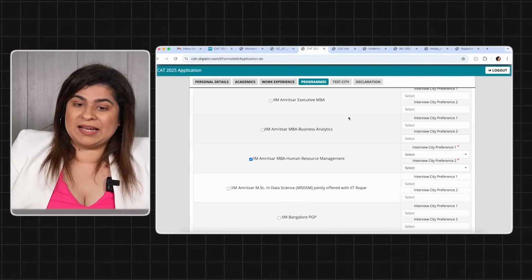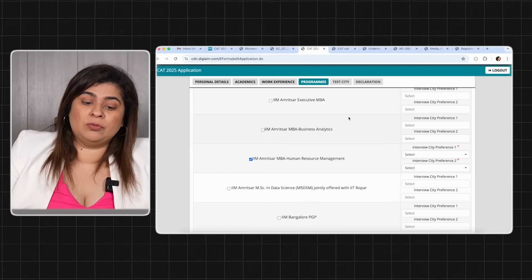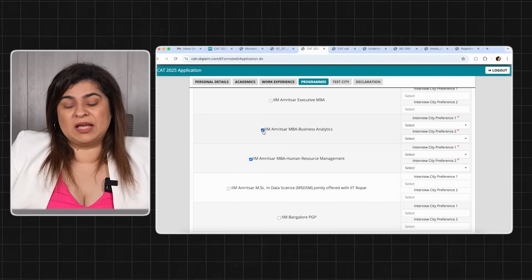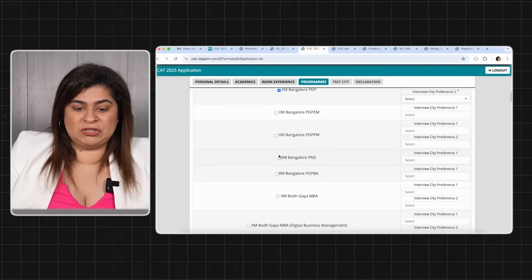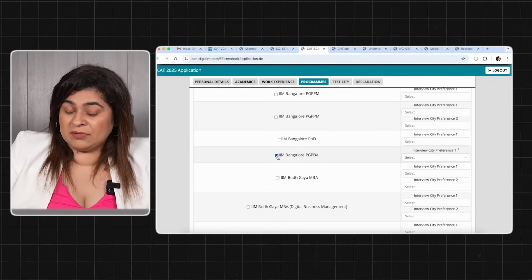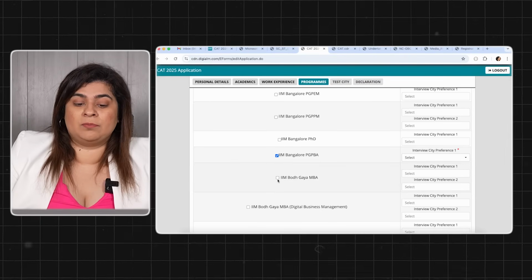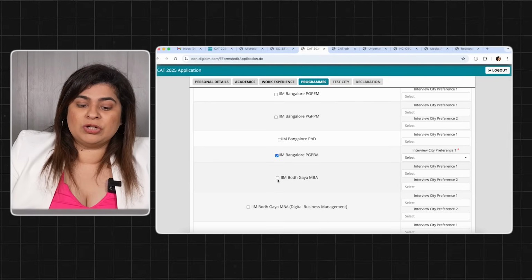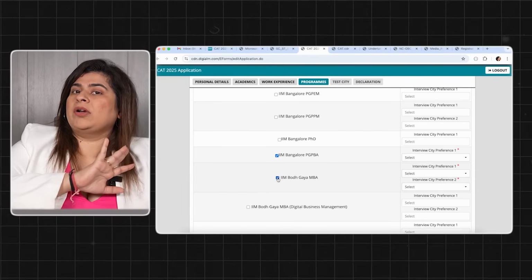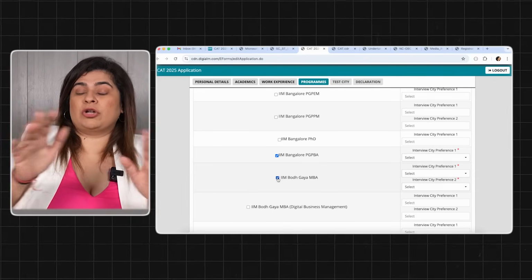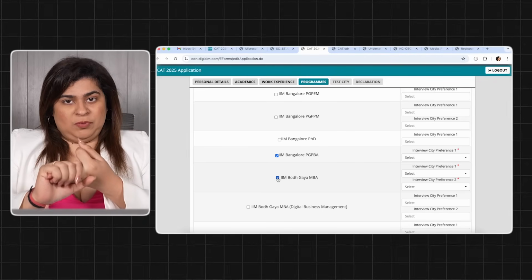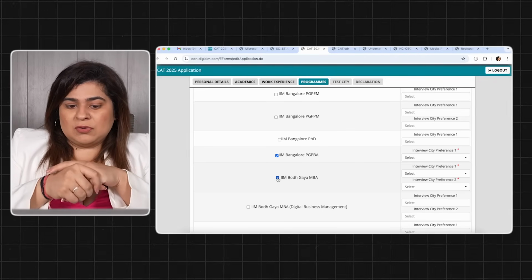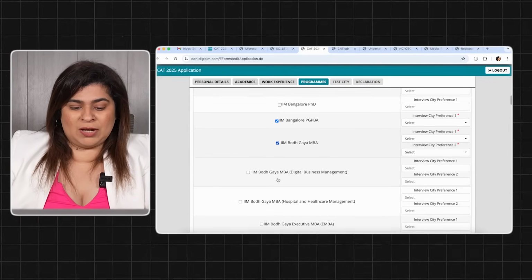Okay, जो executive programs हैं, those are for people with more amount of work experience. Here read through the list, choose all the flagship. PGP BA for IIM Bangalore is their business analytics program, so you can choose. What is not relevant for the majority of the students is your PhD, executive MBA and FPM. If you are someone with 5+ years of experience, you can choose the executive programs also.